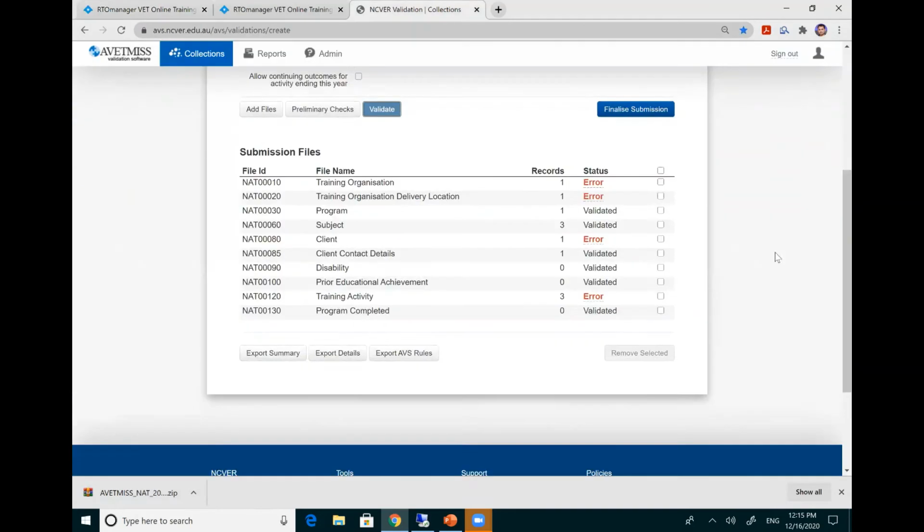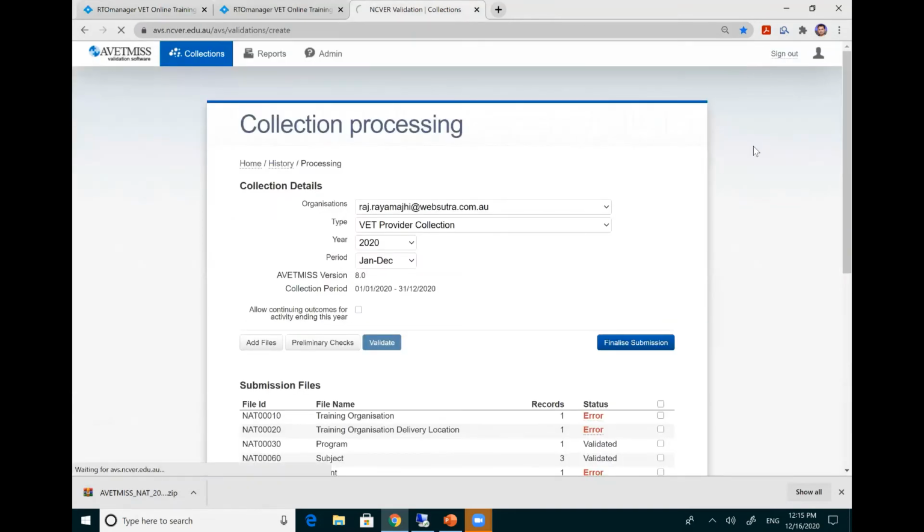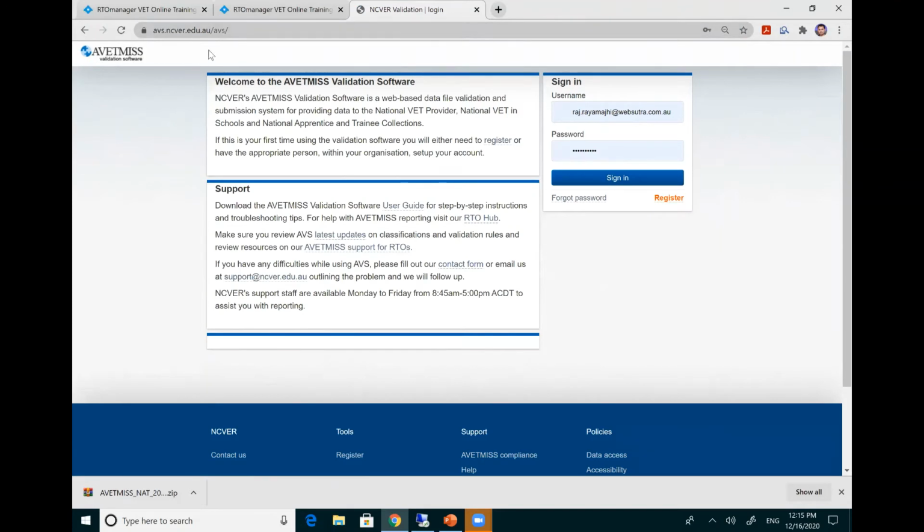And then you go to your NCVR portal. Type avs.ncvr.edu.au. If you are a new organization, you click here to register to get a username and password. I have one already, so I will log into the system.